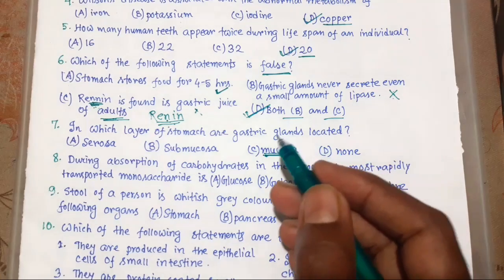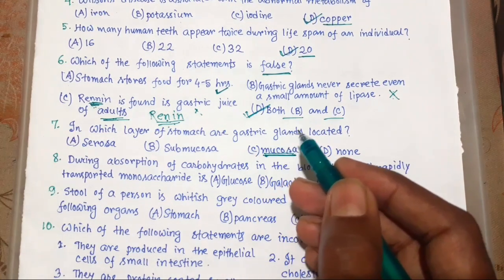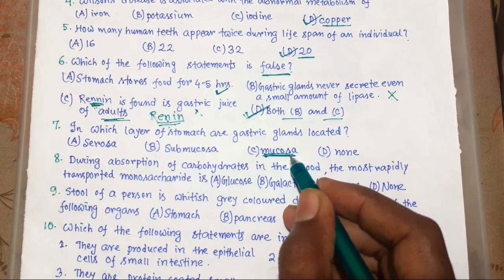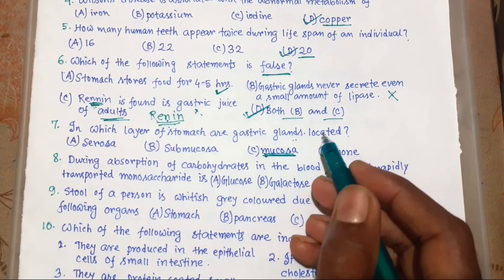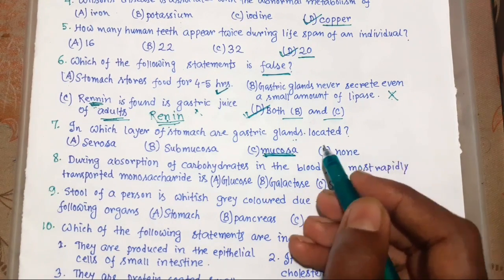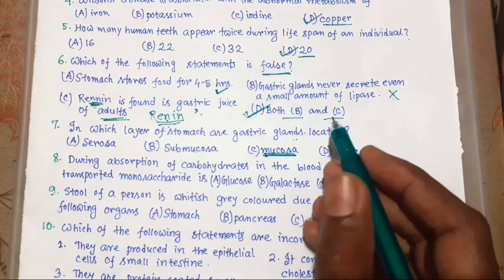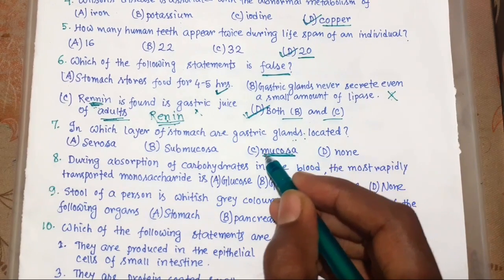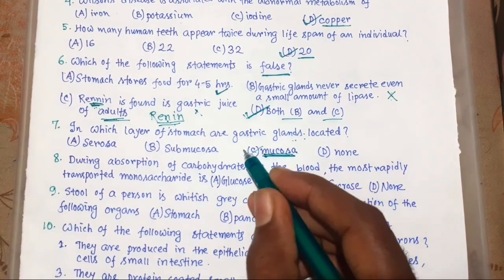And we know there are 4 layers in the wall of the alimentary canal: mucosa, submucosa, muscularis, that is inner circular and outer longitudinal, and outermost is serosa. From inside to outside, innermost layer is mucosa. So this is the right choice.